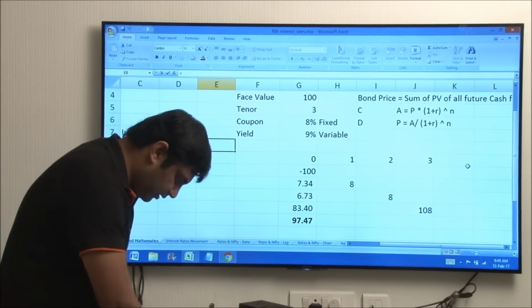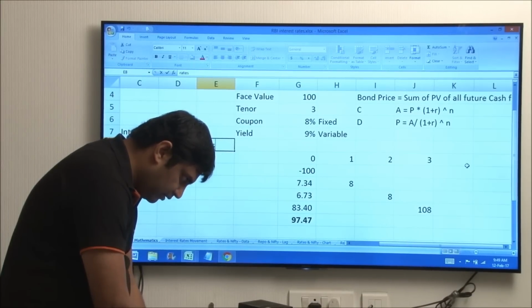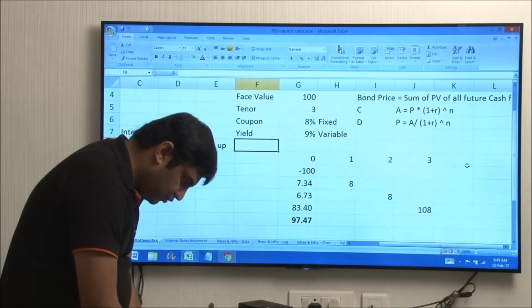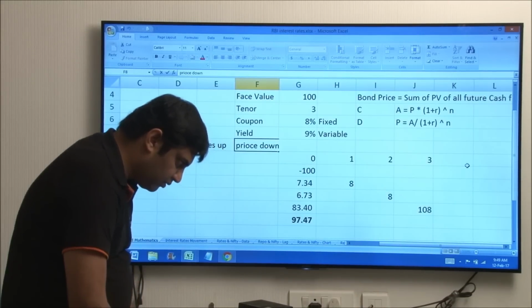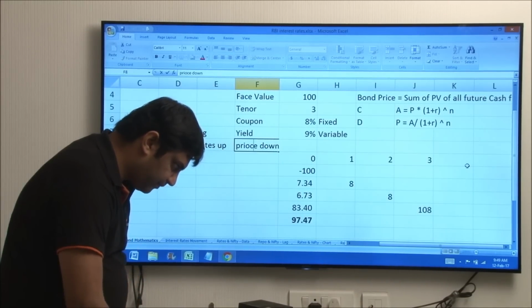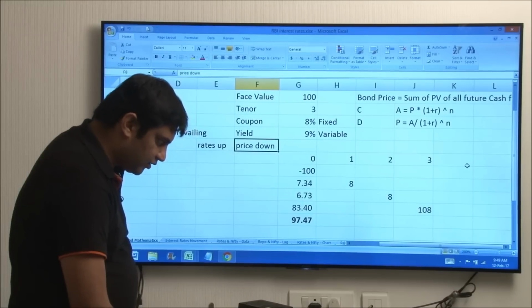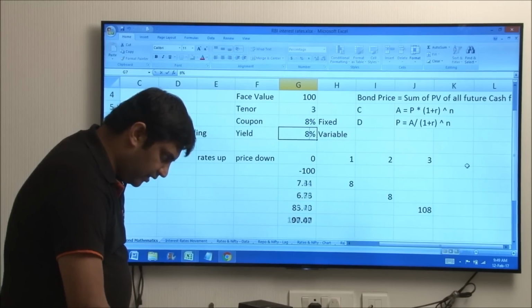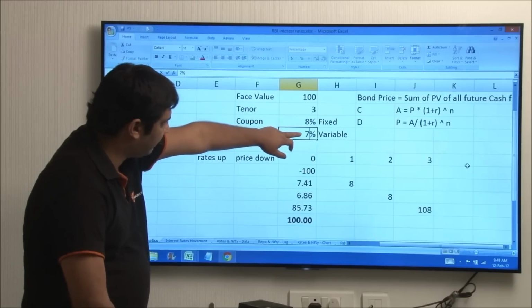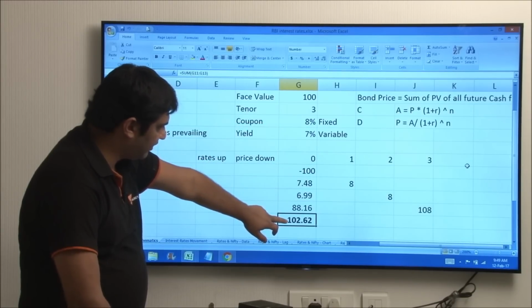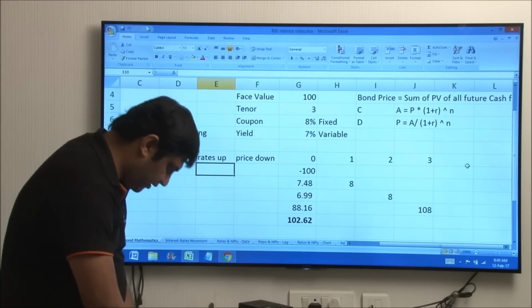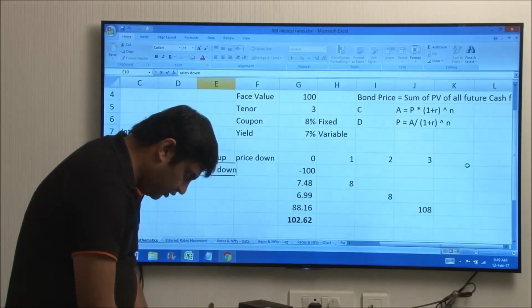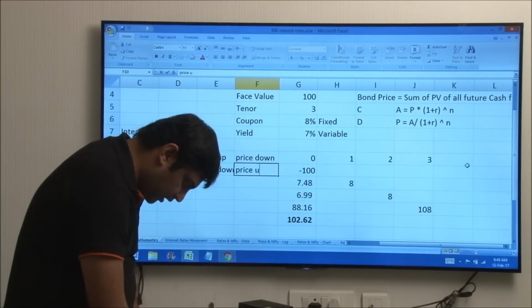When rates go up, price goes down. Let's also do this the other way around. If I do this 7, we will see the bond price has increased to 102. So we will write down here: rates down, price up.